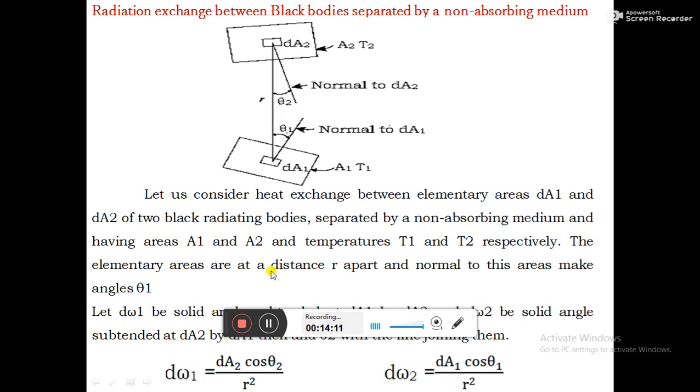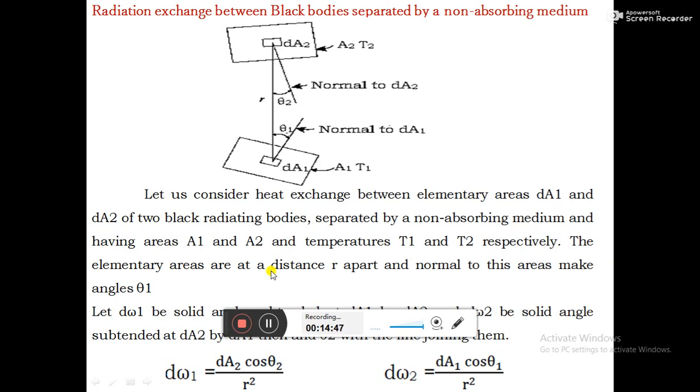I already said solid angle is given by the surface area surrounded by a conical surface divided by the distance r square. Therefore, that solid angle dW1, which is subtended at dA1 by dA2, is given by dA2 cos θ2, because it is a diminished image as seen from dA1.